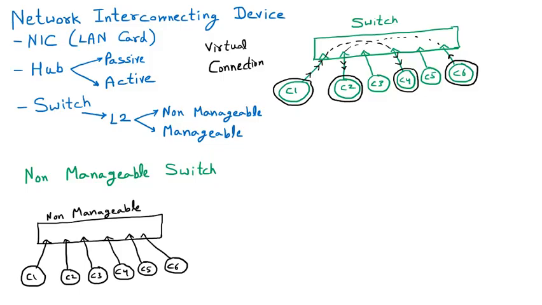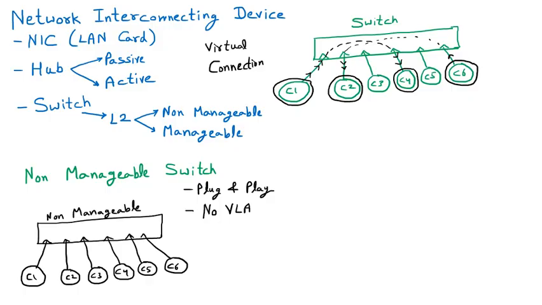So the first thing about the non-manageable switch, we must know that they are plug and play. Plug and play means anything which you purchase from the market and install, just like your Wi-Fi. Your Wi-Fi at your home is plug and play. You just purchase it, put it at your home, connect some wires and work with it. Right? The LAN is created. So plug and play means there is nothing you have to do. Now there is one more thing about the non-manageable switch: there is no VLAN.